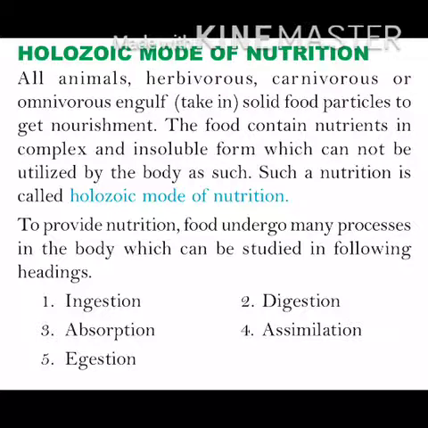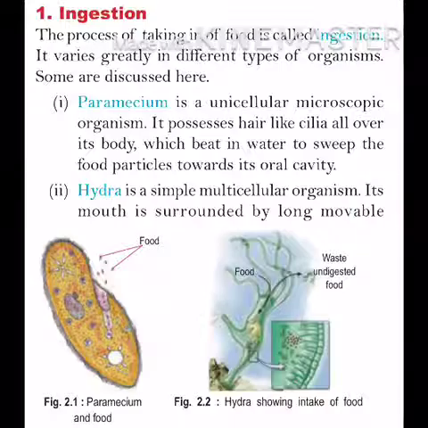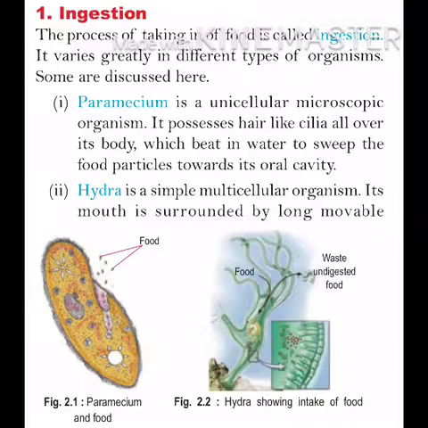To provide nutrition, food undergoes many processes in the body which can be studied under the following headings. First is ingestion, then digestion, absorption, assimilation and egestion. Today we will know about the first process, ingestion. The process of taking in of food is called ingestion. It varies greatly in different types of organisms.